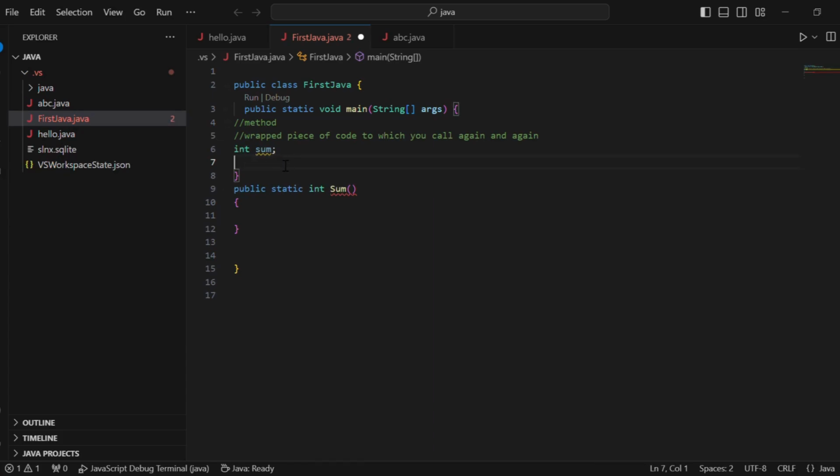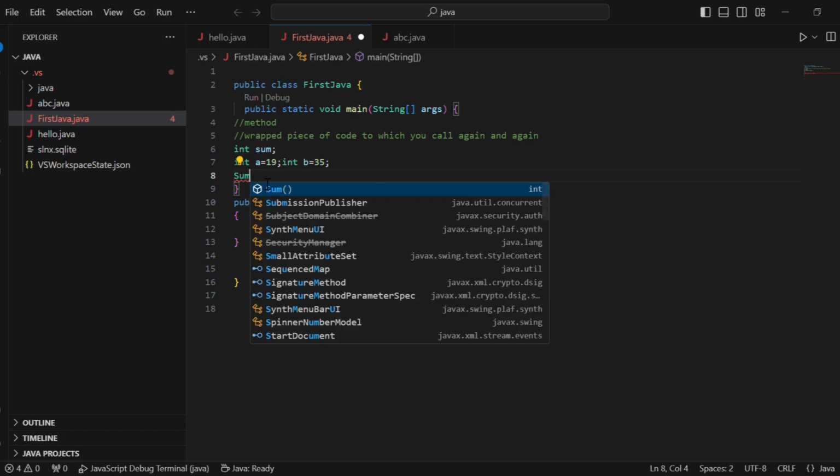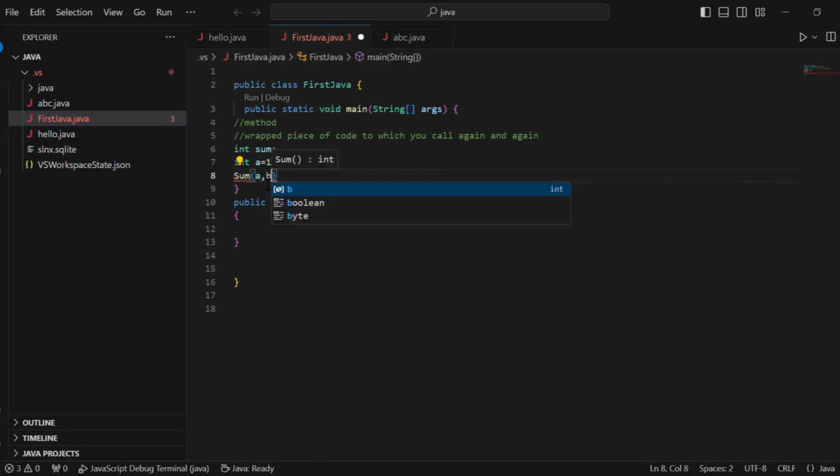Now if I have two values in the main function, like int a is equal to 19 and int b is equal to 35, I have both of these values and I want to pass them to this function. What I will do is simply write sum(a, b). This will call this function, and here I will use int a and int b because I am receiving both values in int data type.